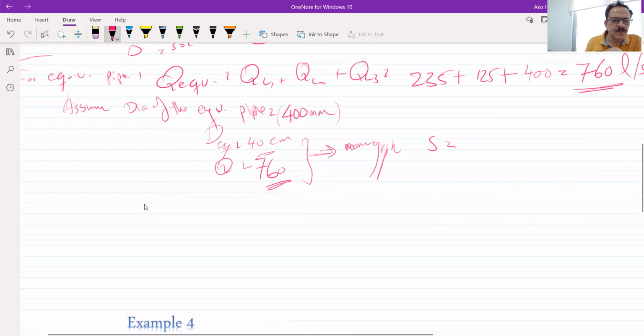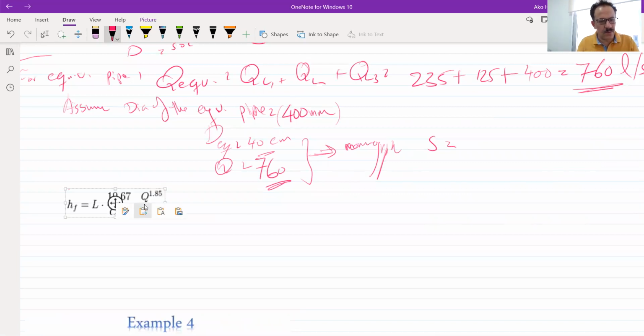Okay, for this one, I have the head loss through the new equivalent pipe. Here's the new equivalent pipe, A and B. The Q equivalent is equal to 0.76 meter cube per second, and the diameter, the phi equivalent, is equal to 400 millimeters.